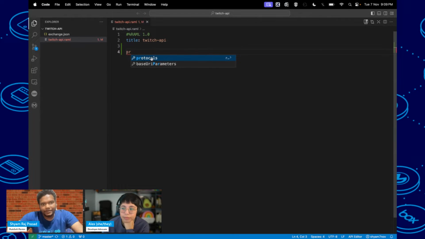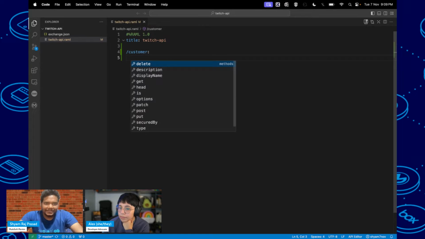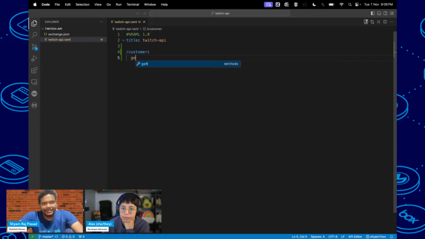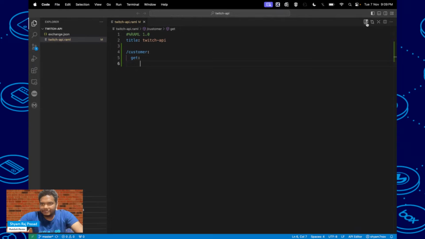Here you can see protocols, and maybe our endpoint, like we have a customer or something. After that you can press Control Space, and it will give you the endpoint, like get. So I'm just selecting that one. This is how we can design any API in Visual Studio Code, and you can see it live also.